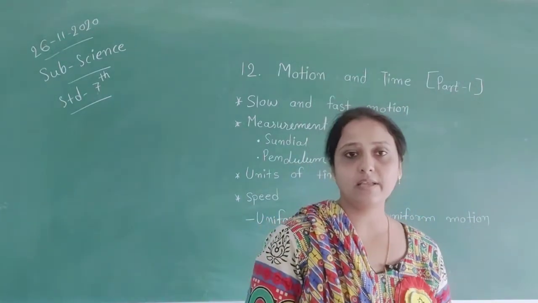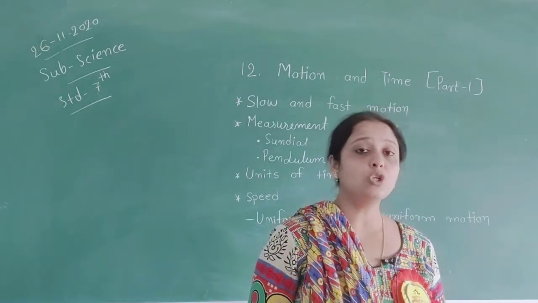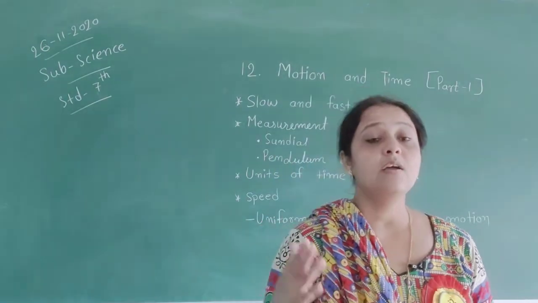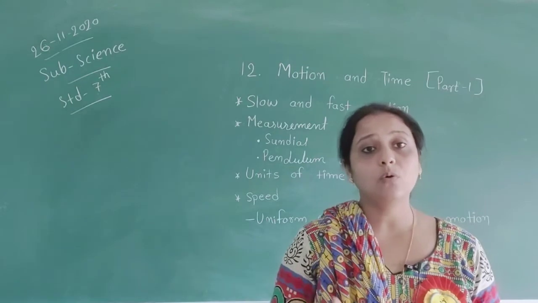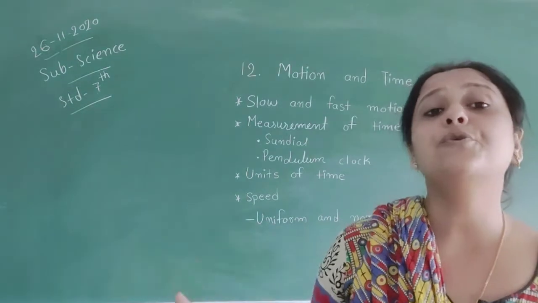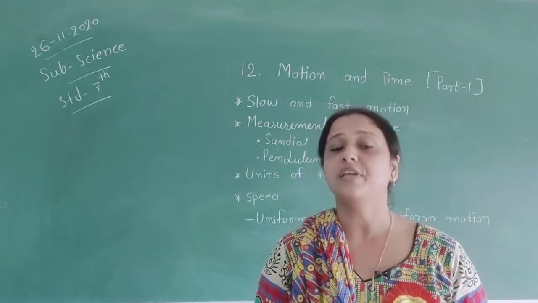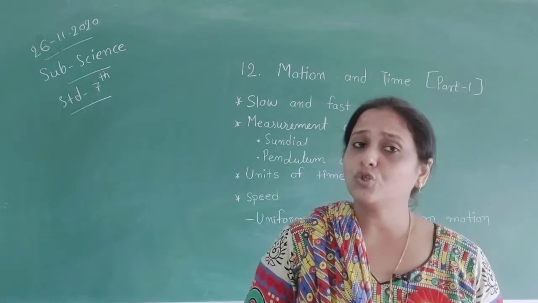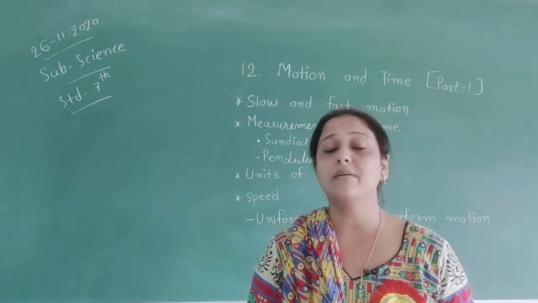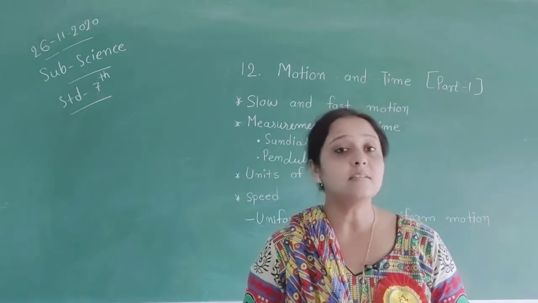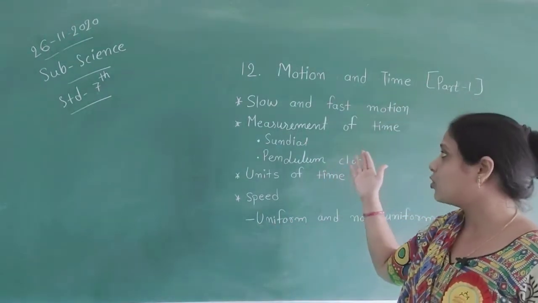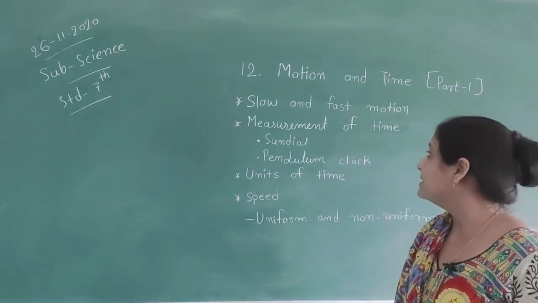All human beings go from one place to another place. Think about non-living things, for example, vehicles. They also go from one place to another place, not on their own, but by any human being, any driver who drives the vehicles. In them we also have speed, and we can measure speed.